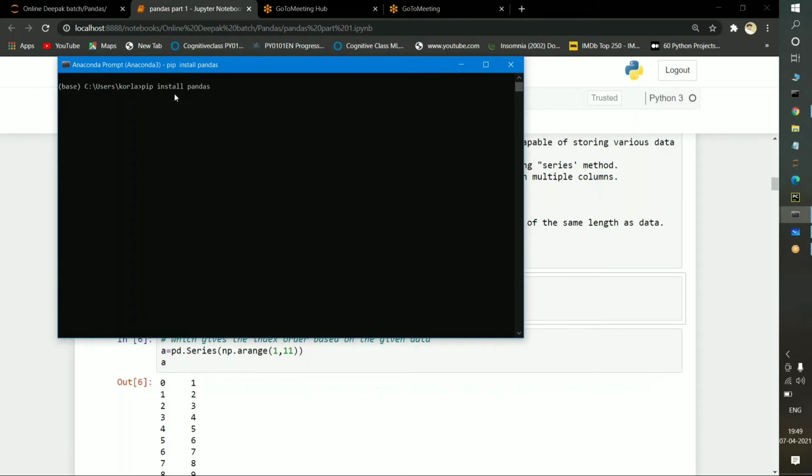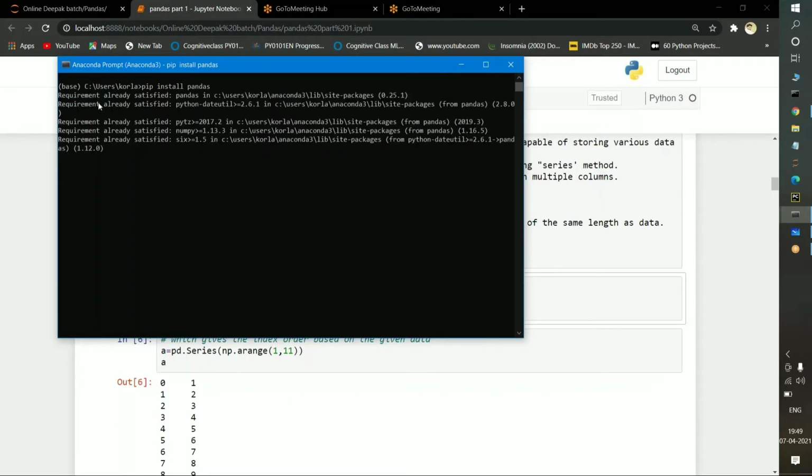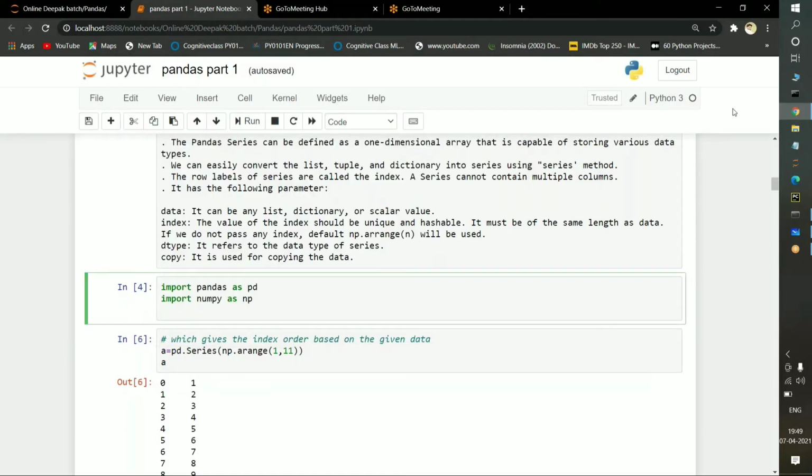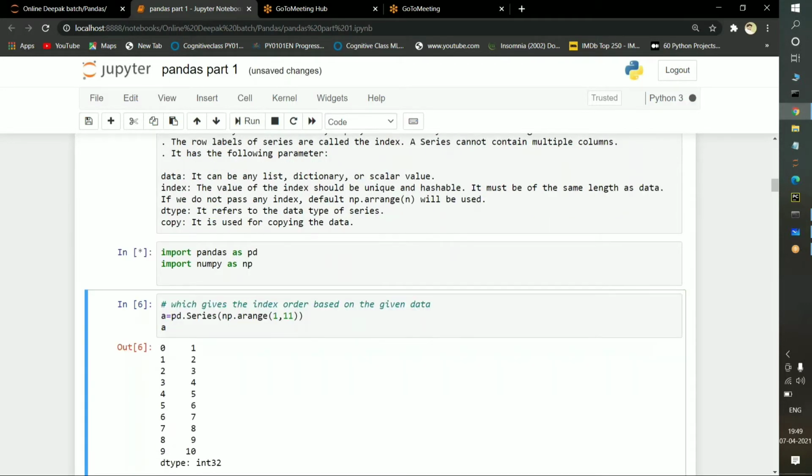This is the command, and it executed. See, requirement already satisfied. What does it mean? The pandas library is already installed in the base environment, so there is no need for external installation of pandas. So I'm importing it directly: import pandas as pd and import numpy as np. I'm executing the cell. It will execute successfully because numpy and pandas are both in my base environment. The cell is taking some time.